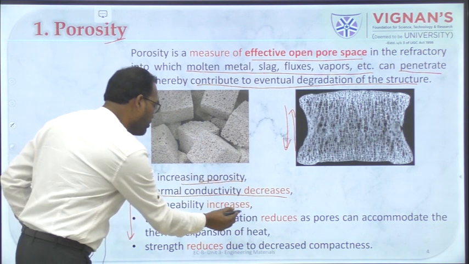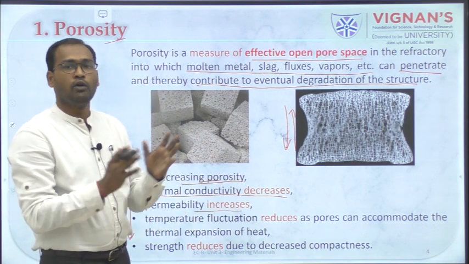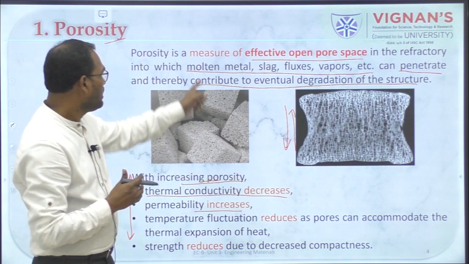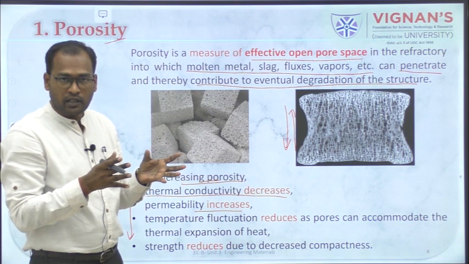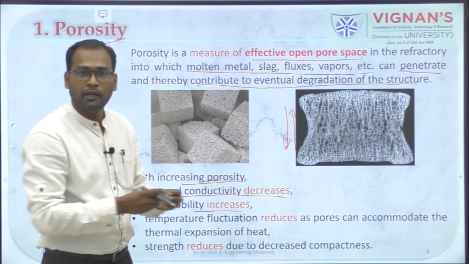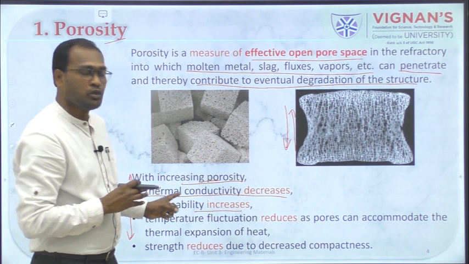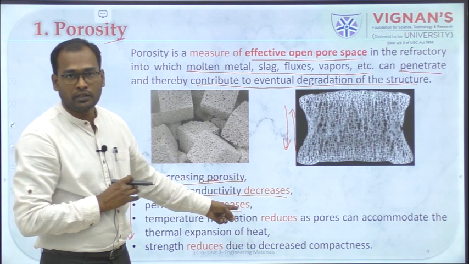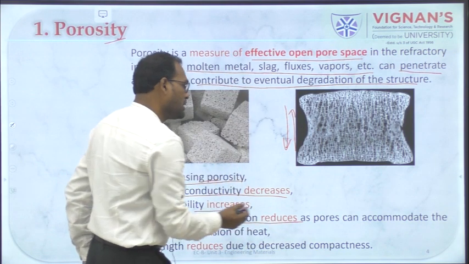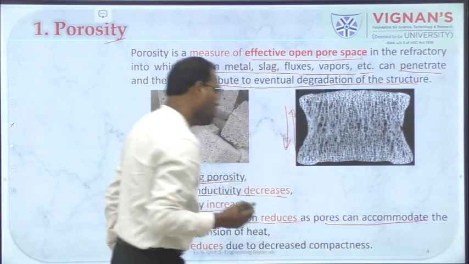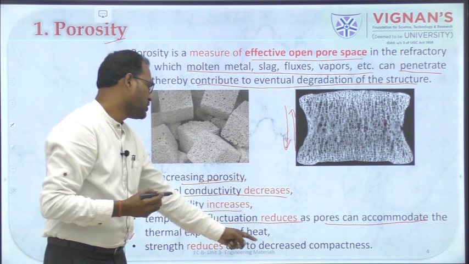Second one is that the permeability increases. The more the size, the more things can flow, as I said in the first paragraph. The bigger the size, more and more materials can pass through it or penetrate to it, so the permeability increases. Third one, the temperature fluctuation reduces as pores can accommodate the thermal expansion of heat.